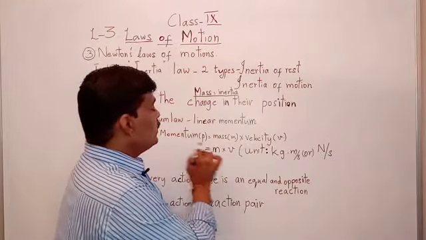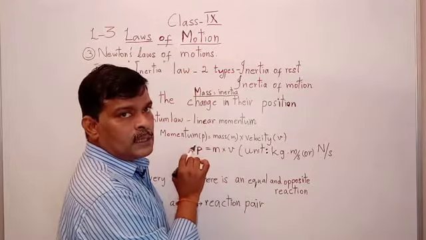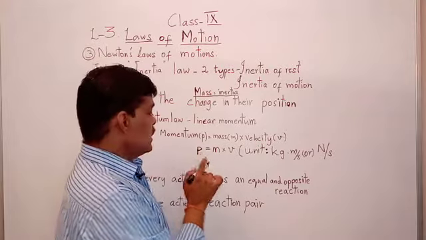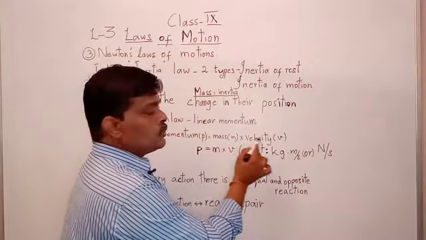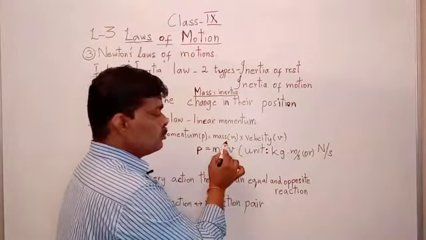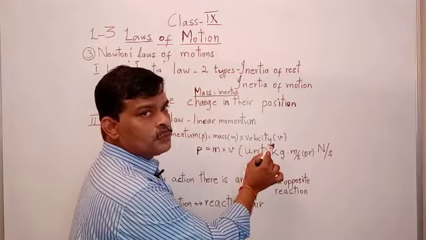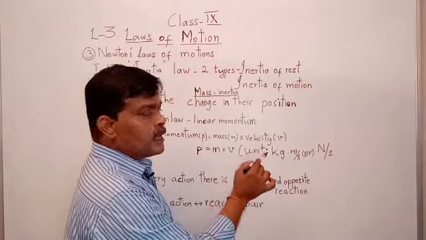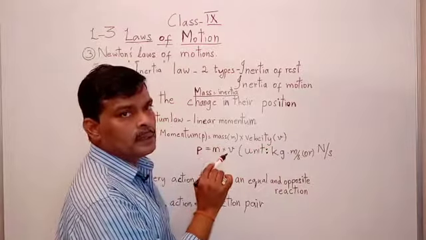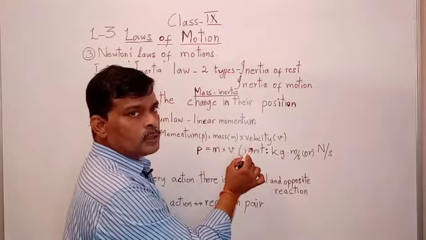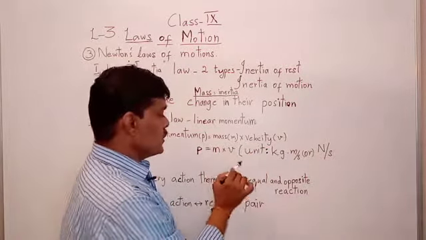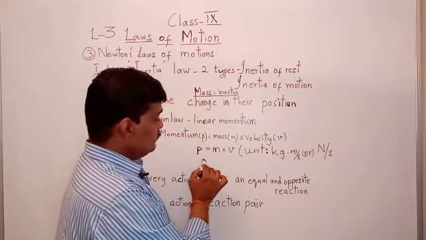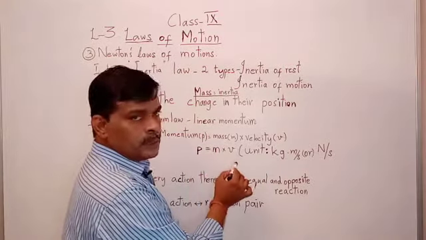So momentum physical definition is mass into velocity. Mass of the object into the velocity of the object, because a moving body has a velocity, moving speed. So that we are considering with a particular direction, then it is considered as velocity. So momentum is equal to mass into velocity.